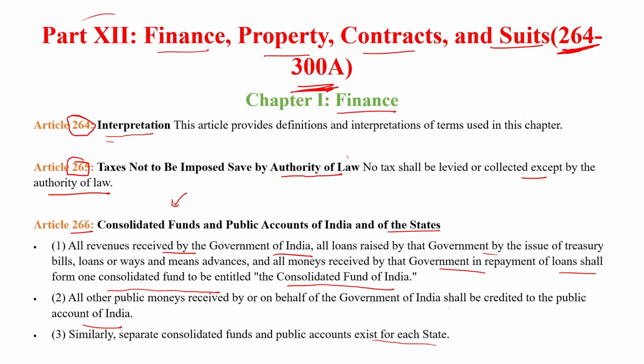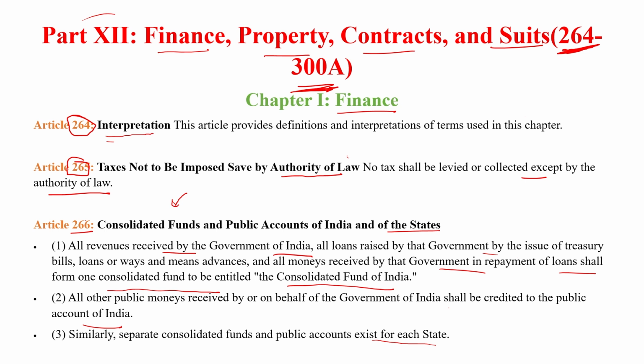So we are dealing with Part 12 of the Indian Constitution. In this part, we will discuss first finance, then property, contract and suit under Articles 264 to 300A. Chapter 1 is related to finance. In this chapter, we have discussed three articles: 264, 265, 266. Article 264 explains the definition. Article 265: taxes not to be imposed save by the authority of law only. And Article 266 explains the Consolidated Fund and Public Account for India and the states, for the Center and the states both.